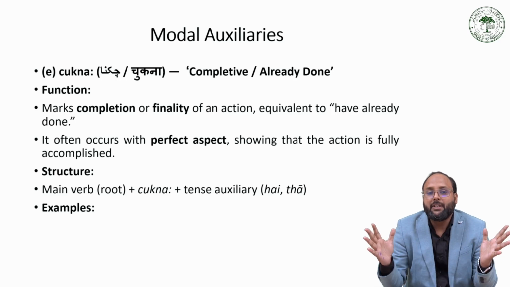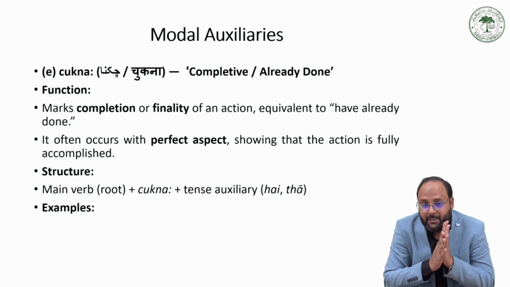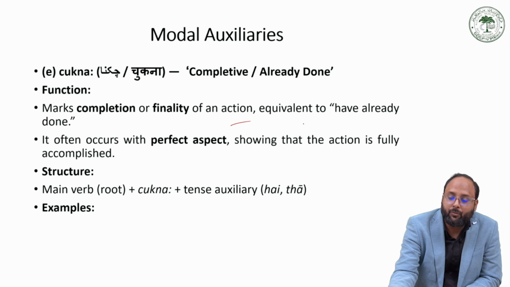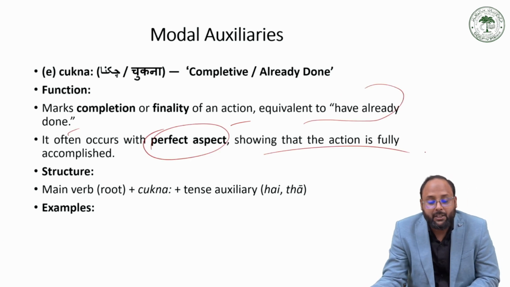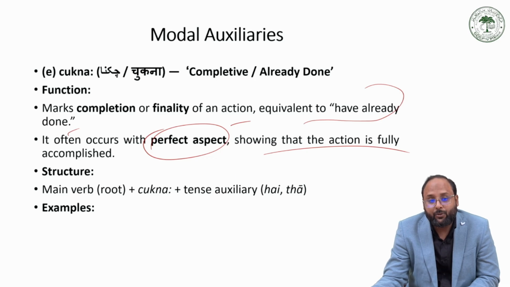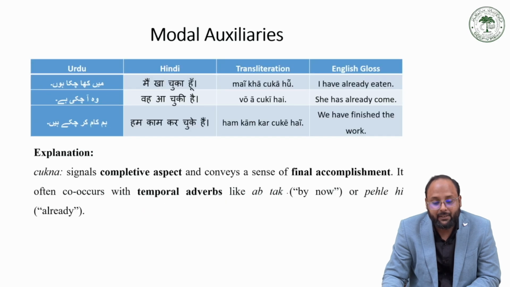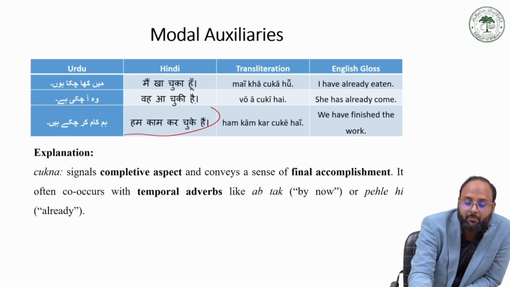Another modal auxiliary we have is chukna. So it expresses the meaning of completion or finality of an action, equivalent to have already done. It often occurs in the perfective aspect, showing that the action is fully accomplished. So the structure for this is main verb, then chukna, then the tense auxiliary like tha, thi, the. मैं खा चुका हूँ, वो आ चुकी है, वो काम कर चुकी है, हम काम कर चुके हैं.